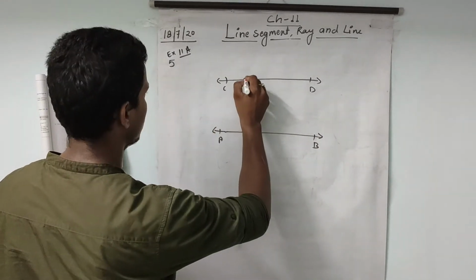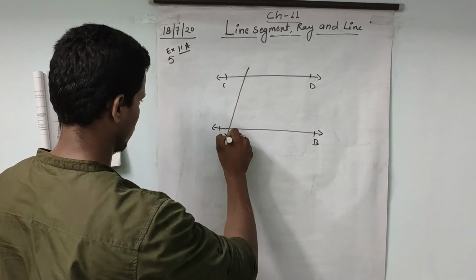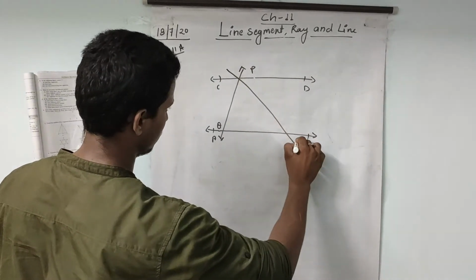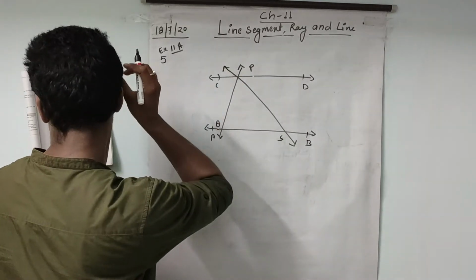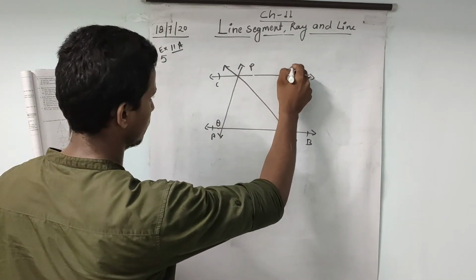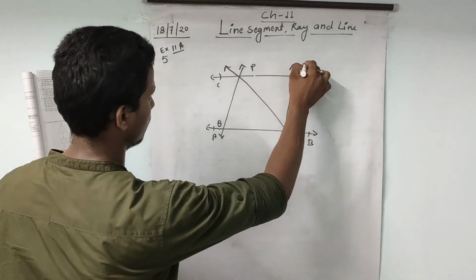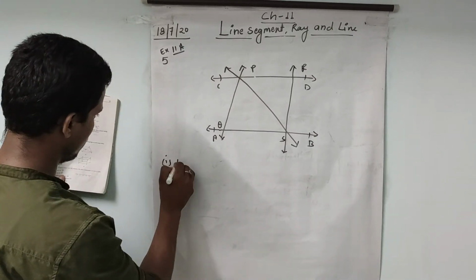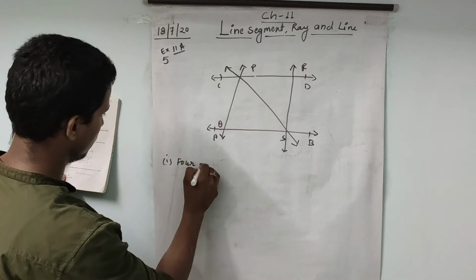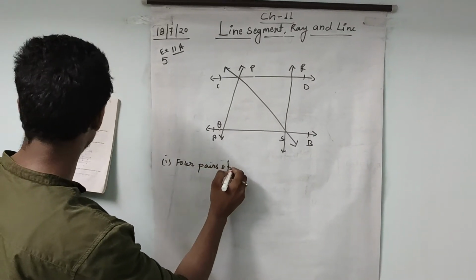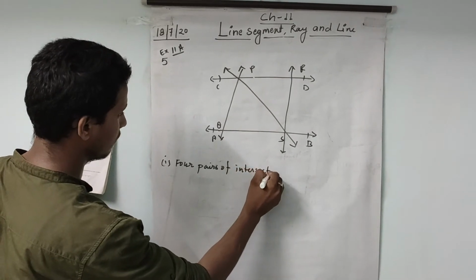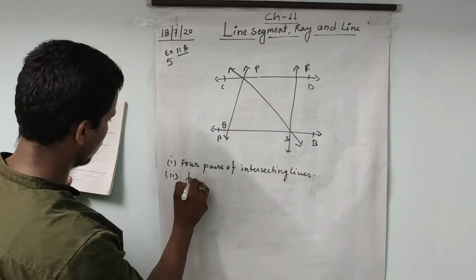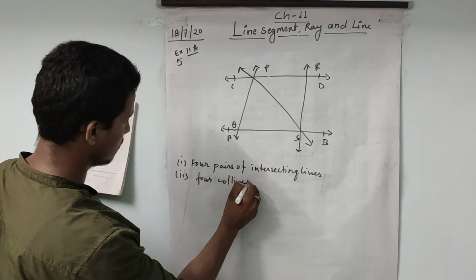Then one point P is there, Q, P, then one point S is there. Next, one point R is there. So what they have asked: first, 4 pairs of intersecting lines. Second, 4 collinear points.